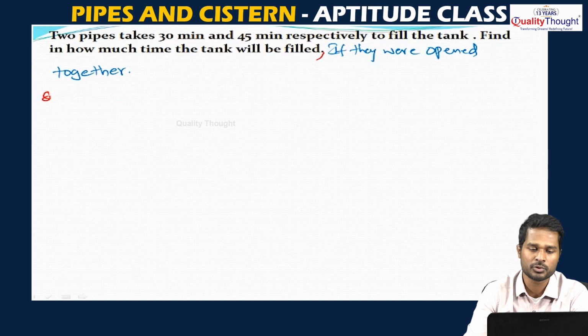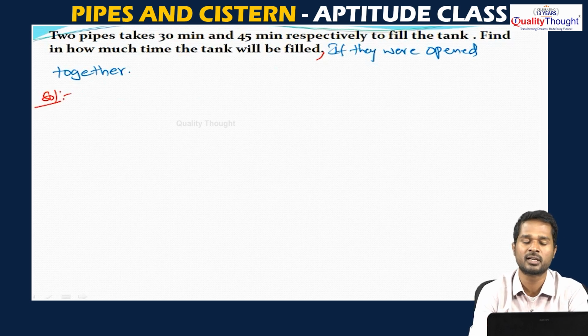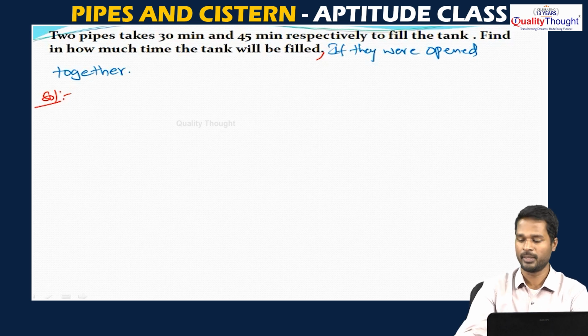See, the same question we have seen in time and work as two people take 30 days and 45 days to complete the work. Respectively, that means one person will complete the work in 30 days, another person will complete the work in 45 days. If they work together, in how many days they will complete the work. So, similarly here also, one pipe is filling the tank in 30 minutes, another pipe is filling the tank in 45 minutes. So, if both the pipes are opened together, in how much time the tank will be filled.